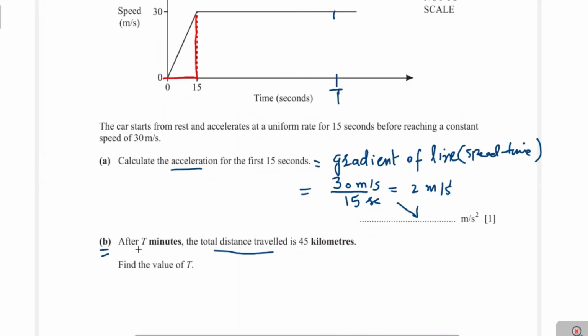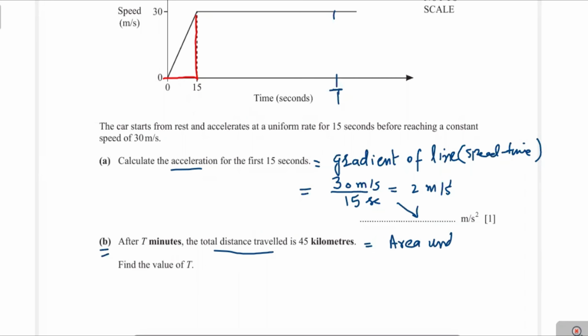Next: after time t minutes, the total distance traveled is 45 kilometers. Find the value of t. Distance can be calculated in a speed time graph by taking the area under the graph.